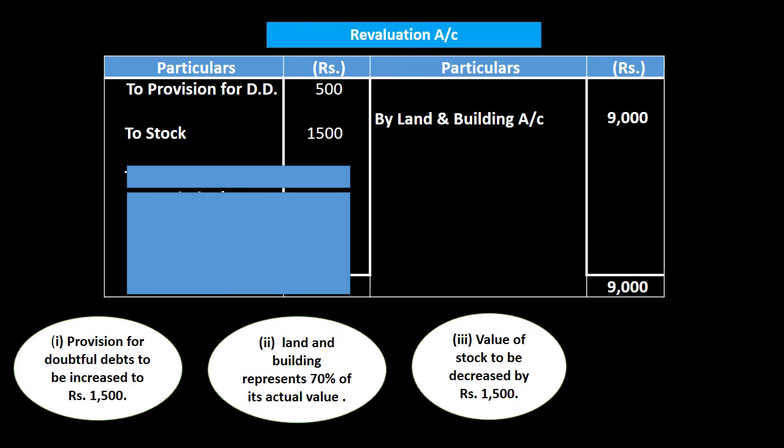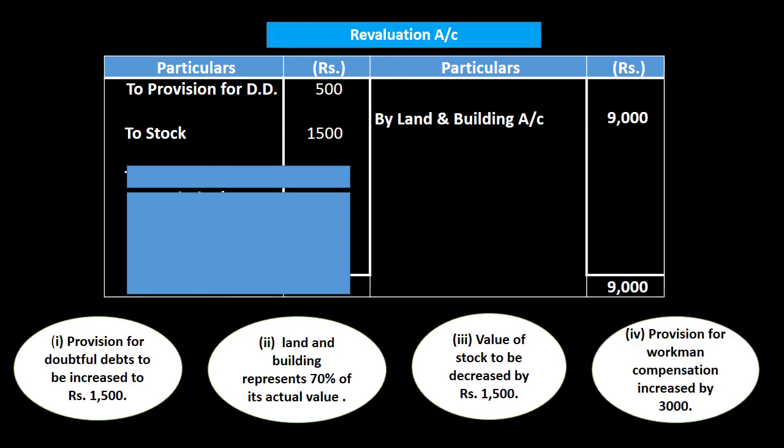Finally, the last adjustment related to revaluation says that the provision for workman compensation is increased by rupees 3,000. It means whatever reserve we had, we have to introduce another 3,000 into it, to pay workmen as compensation, and it will be shown on the debit side of the revaluation account. It means nothing is free from that workman compensation reserve, and the whole 18,000 will come on the liability side of the balance sheet.